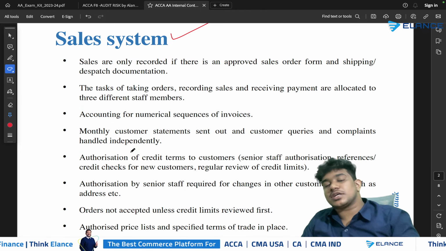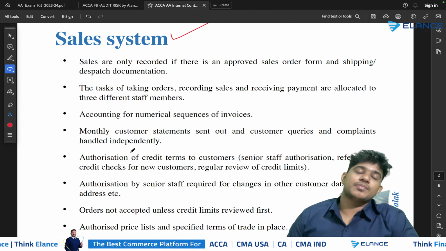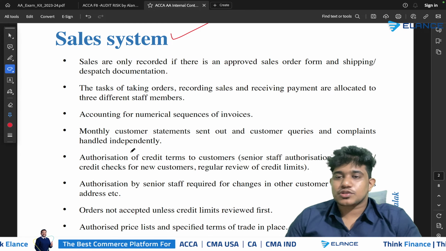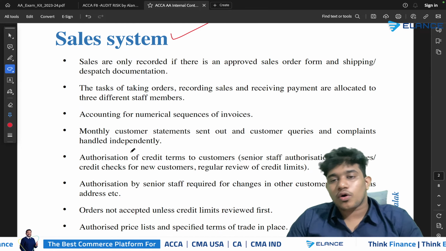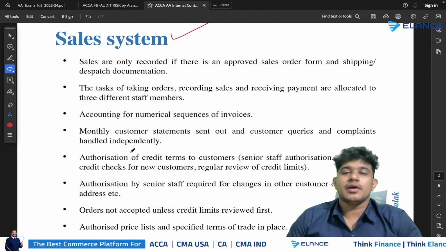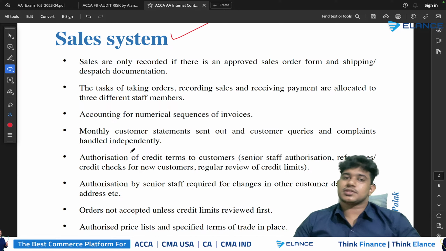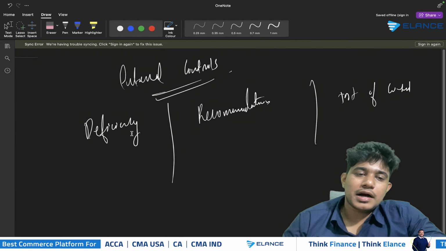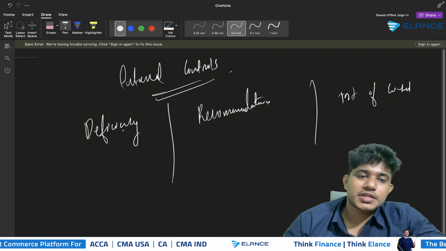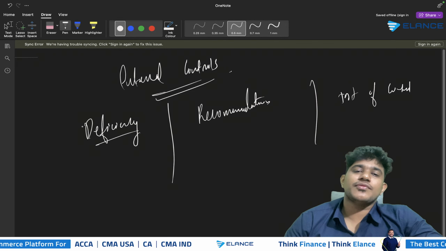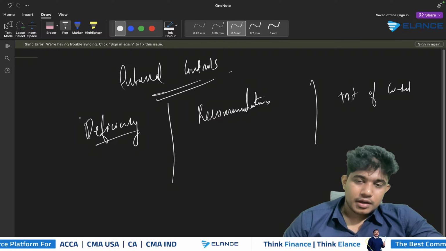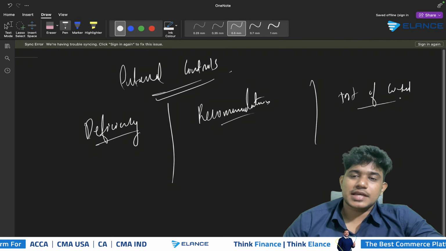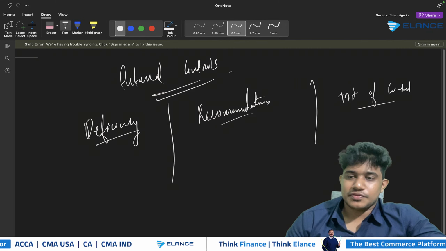These deficiencies can be identified from the scenario only if you have a proper picture of control activities. So make sure that you have revised the whole area of control activities thoroughly, and then start question practice from this area. The examiner will ask you to identify the deficiency from the scenario. Once you are familiar with the control activities that are required, whatever control activity is absent in the scenario should be considered a deficiency.